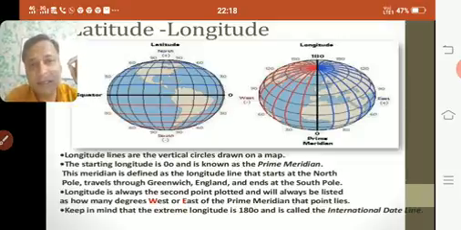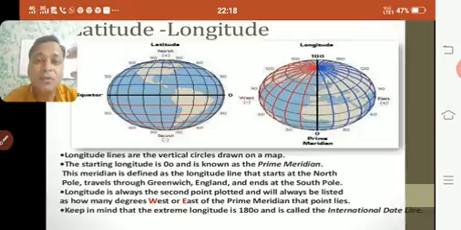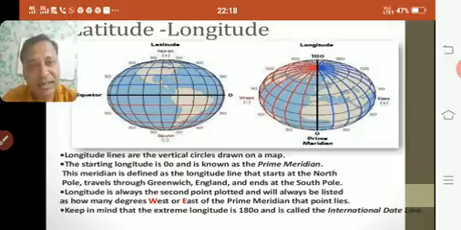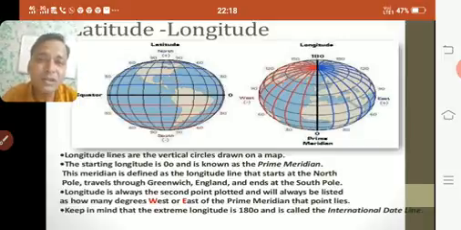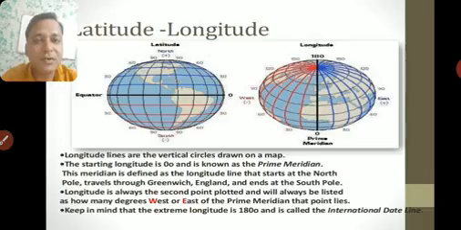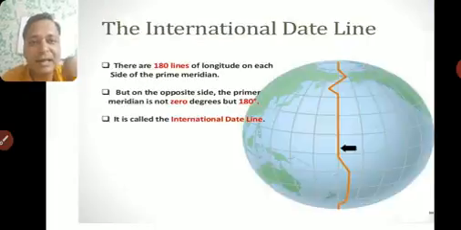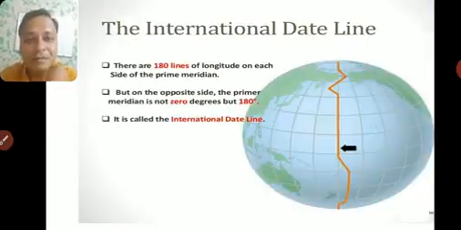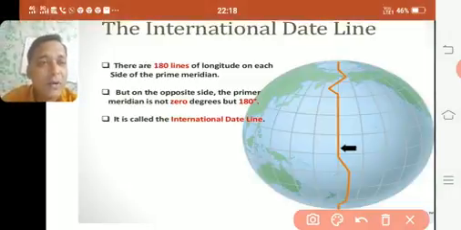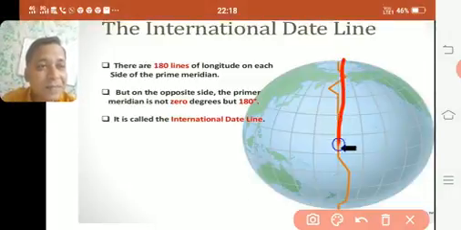Now here there is a twist or a catch. When you talk about extreme latitudes, there are two extreme latitudes. One is the North Pole in the northern hemisphere and the South Pole in the southern hemisphere. We call them 90 degrees north and 90 degrees south. But here what happens, if I take a globe, here I can show you. Now, if you see this line, this is the international date line.